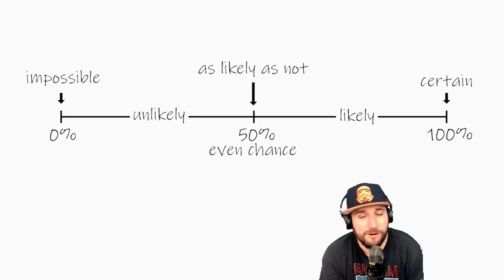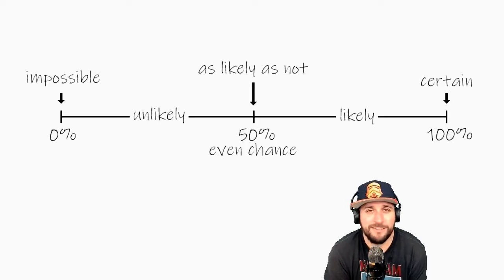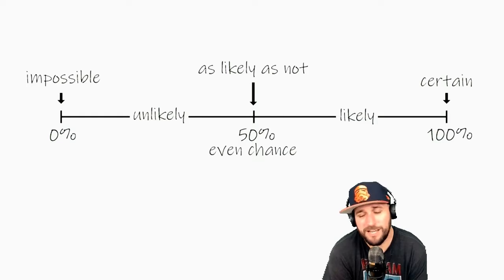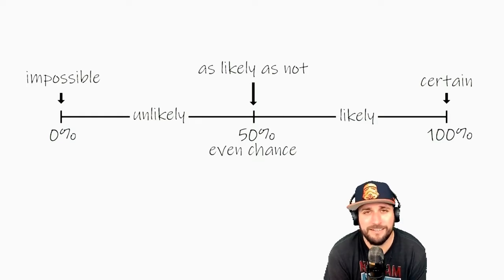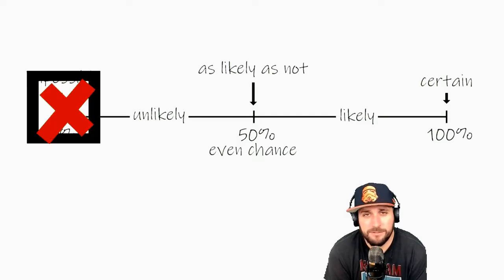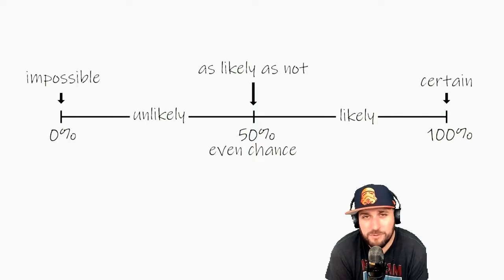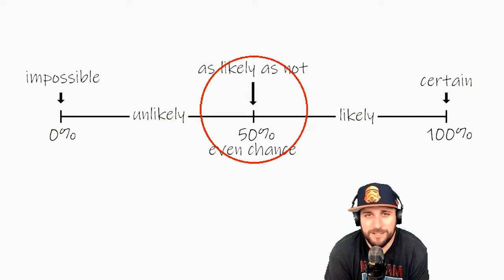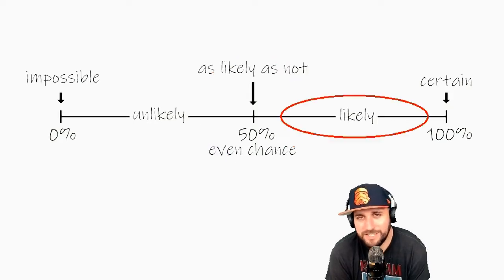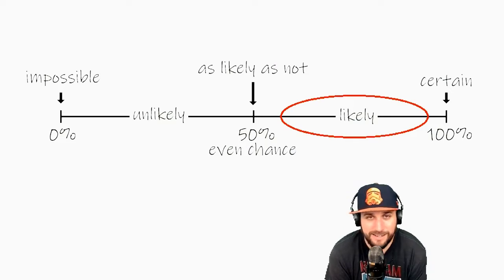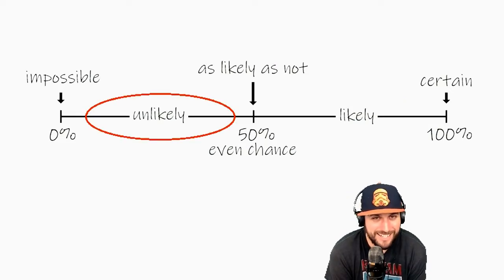If we look at this little bar, we have some vocab to help us apply words to the likelihood of an event. There's 0% chance it'll occur. It's impossible. It cannot occur. If there's 100% chance, it's certain. It will definitely occur. And then we got everything in between. Right at 50%, it's as likely as not. In between 50 and 100, we say it's likely to occur. And in between 0 and 50, we say it's unlikely to occur.